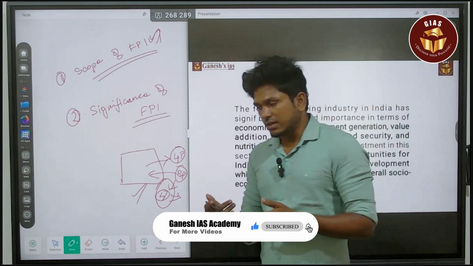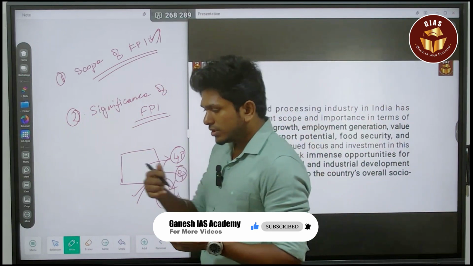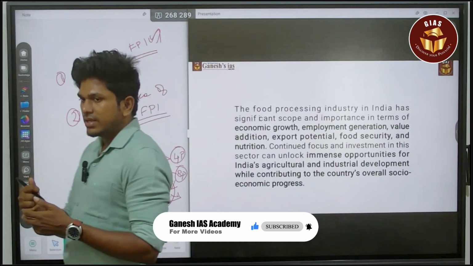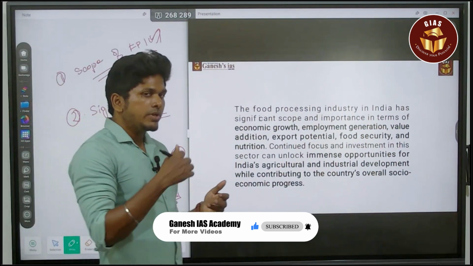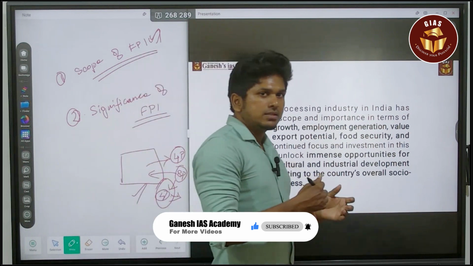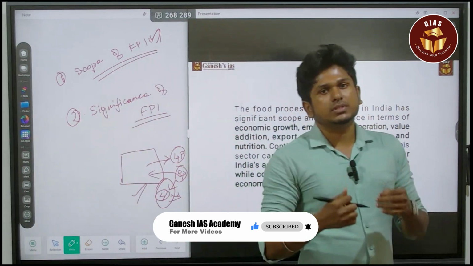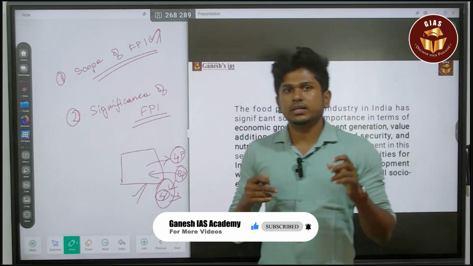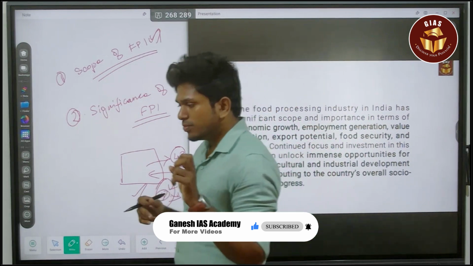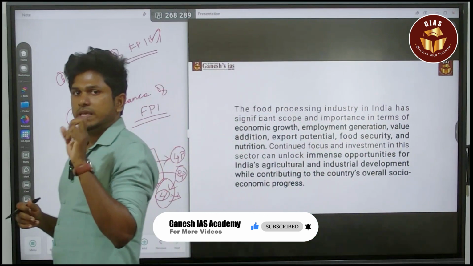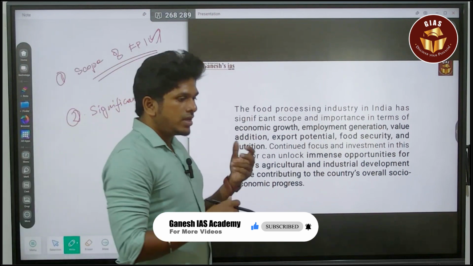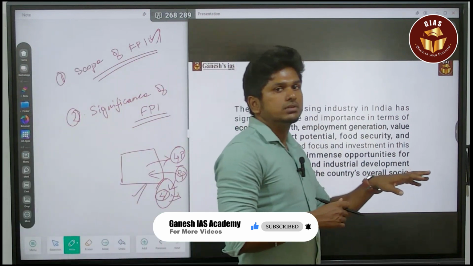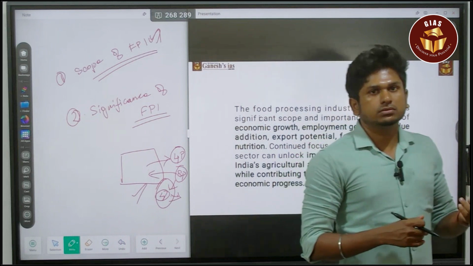Or else you can say that the Ministry of Food Processing Industries has a target of making the GDP contribution from the food processing industries 15%. Already we are at 10 to 12%. Now the ministry is focusing on enhancing it to 15%, so we are on a path to achieve it. That is the way you can conclude it.